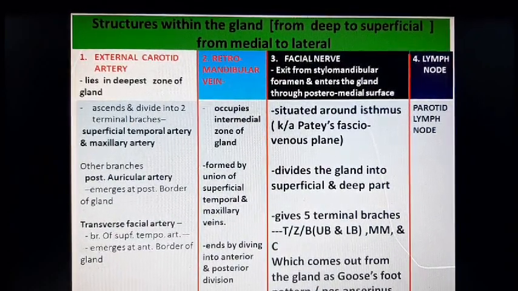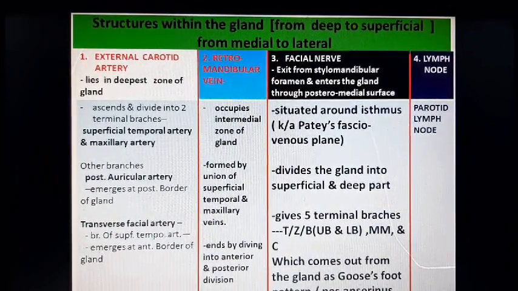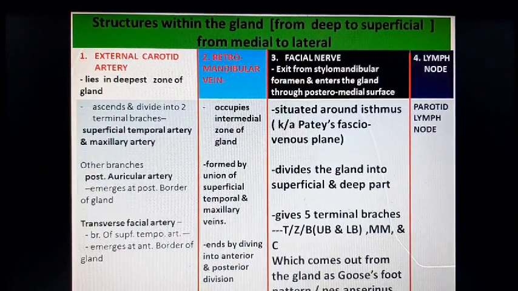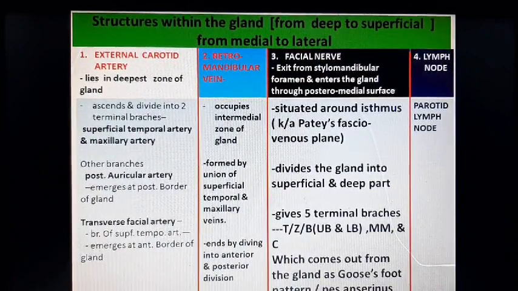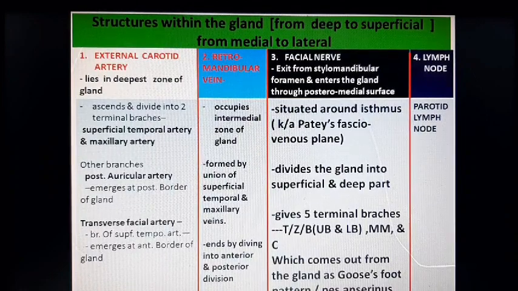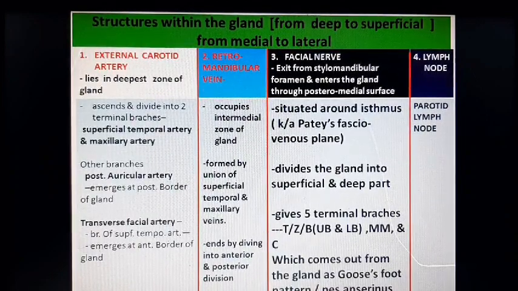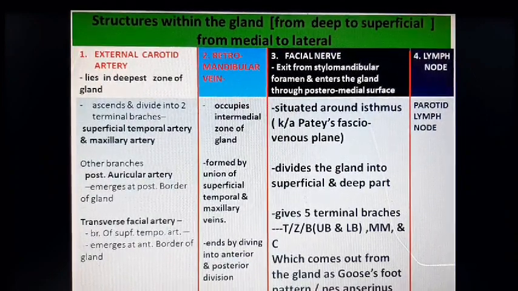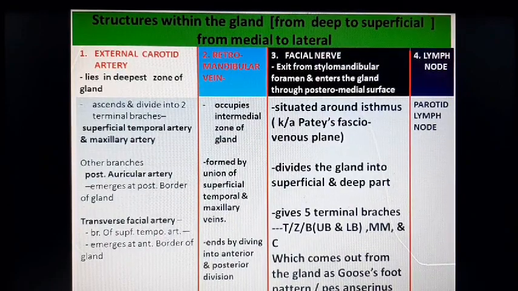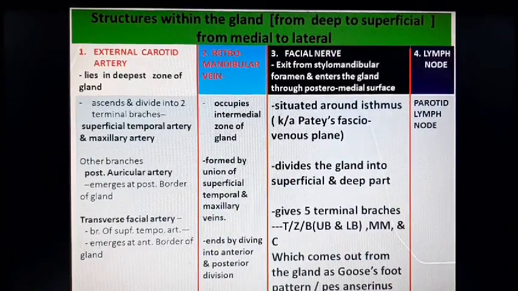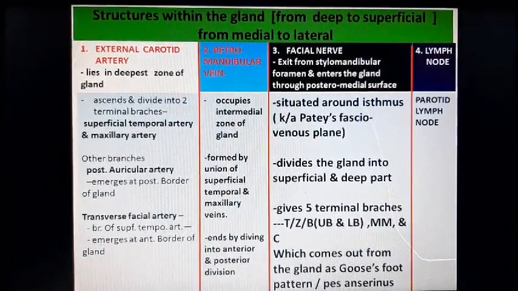Now retromandibular vein. It occupies the intermediate zone of the gland. It is formed by union of superficial temporal vein and maxillary vein. It ends by dividing into anterior and posterior division.